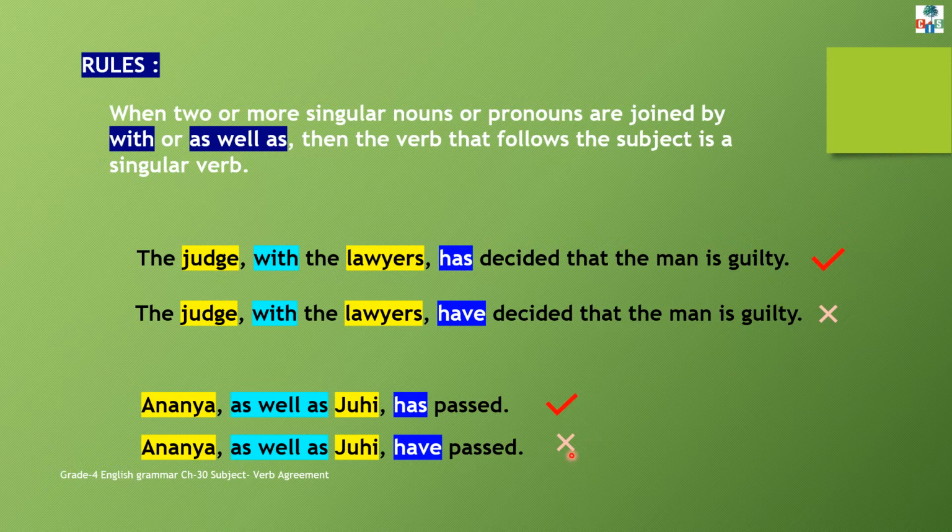No, this is incorrect. So children, whenever two or more singular nouns are joined by with or as well as, then we will use a singular verb. Understood?